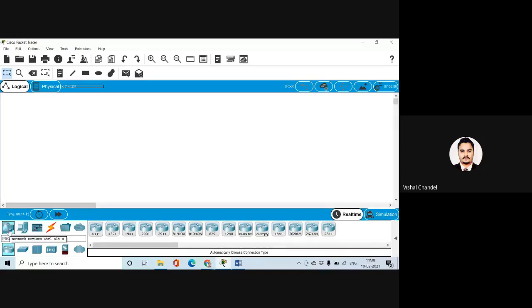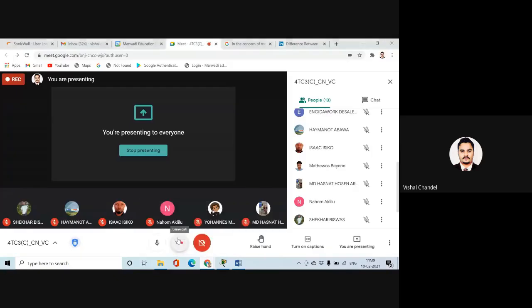When I go to this part of the device, if you click on a networking device, you will find various networking device options. I'm clicking on the first device option, which we call the router. We get a long list related to the router. So I just want to check the knowledge of my students. Ishak, can you tell me what you understand by the router? Unmute your mic and tell me how much you understand about the router.